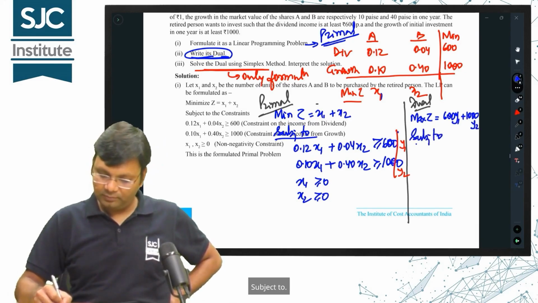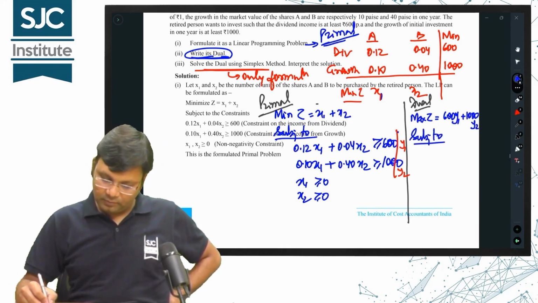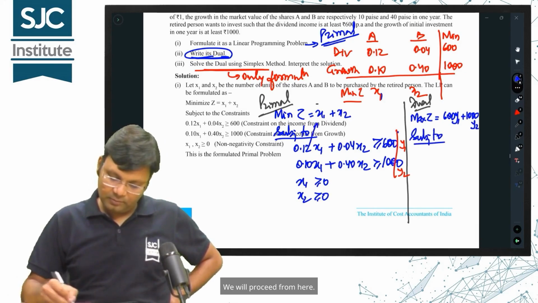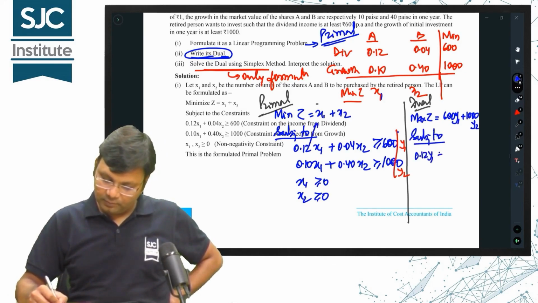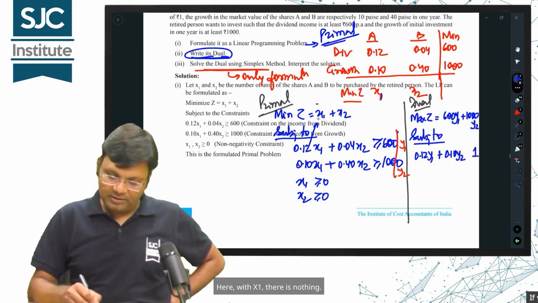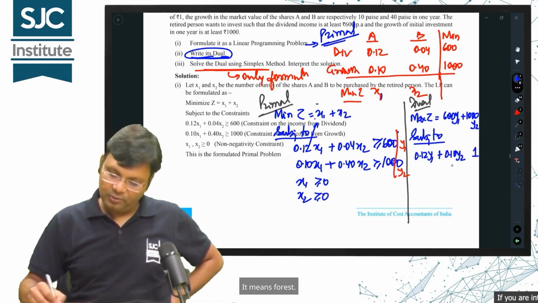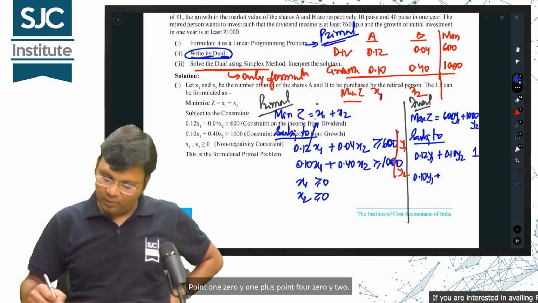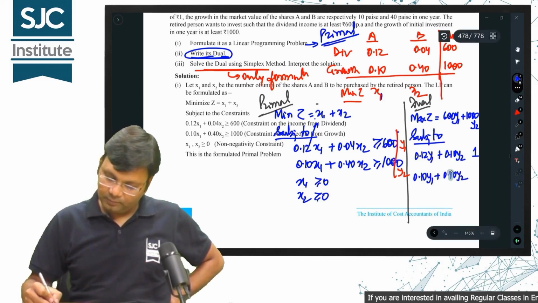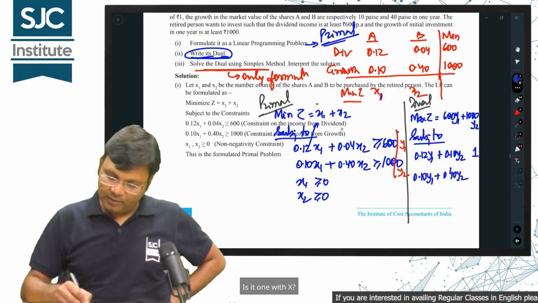Subject to 0.12 y1 plus 0.10 y2. Here, with x1 there is nothing, it means the coefficient is 1, so then 0.10 y1 plus 0.40 y2, and with x2 it is 1.